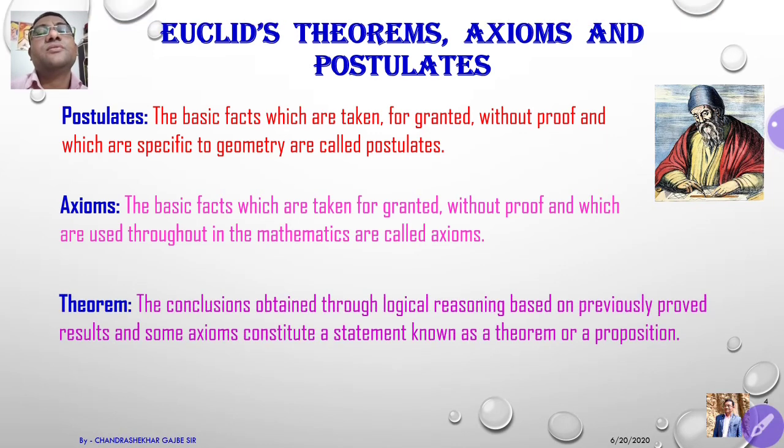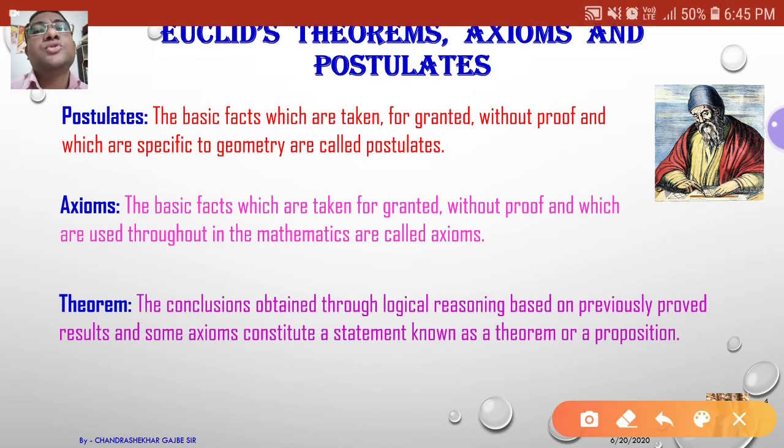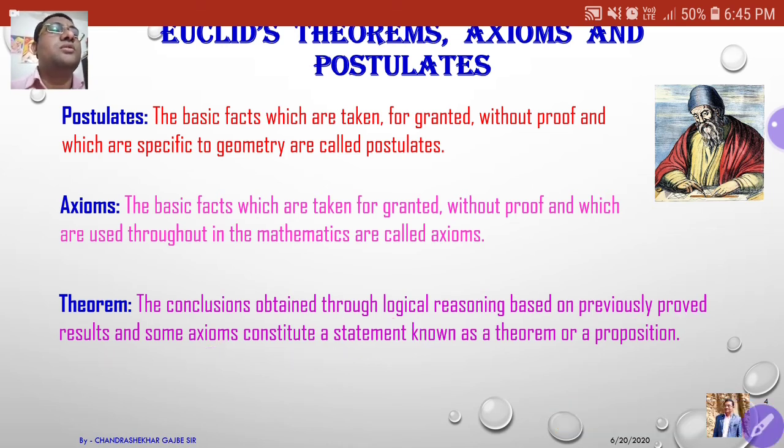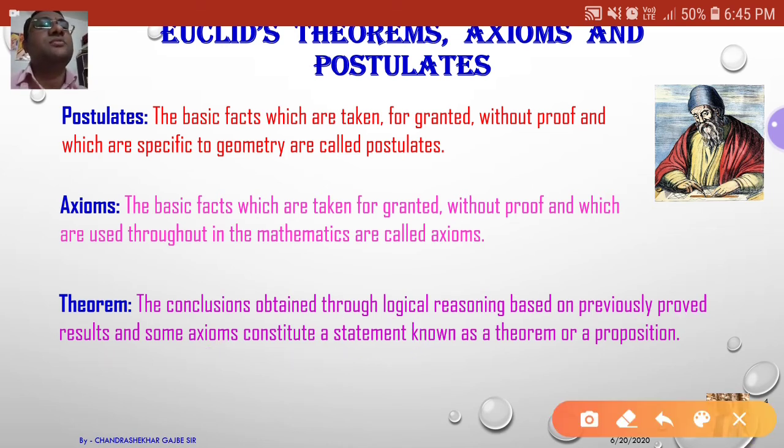Next point is theorems. The conclusion obtained through logical reasoning based on previously proved results and some axioms constitutes a statement known as a theorem or proposition.